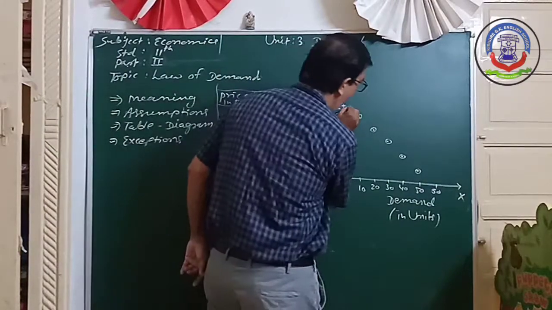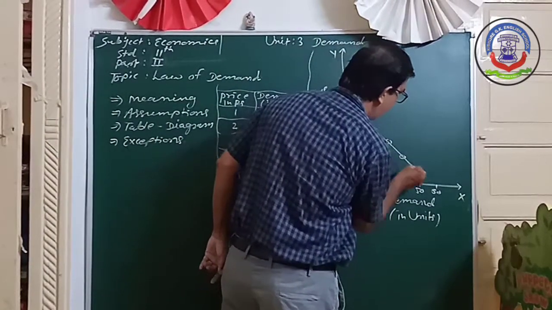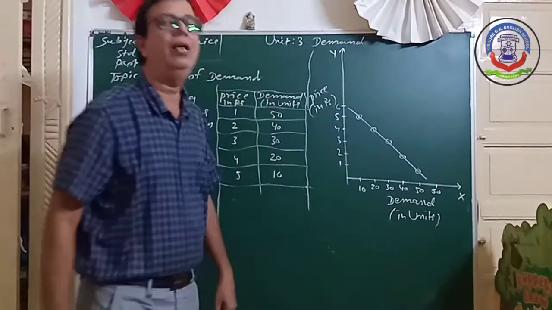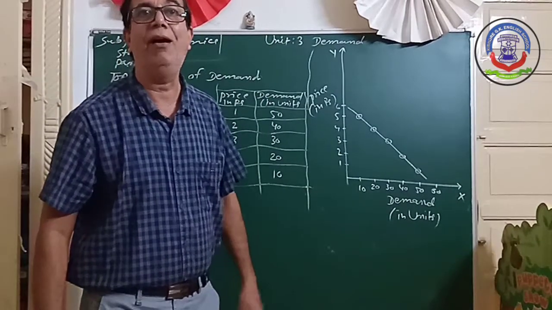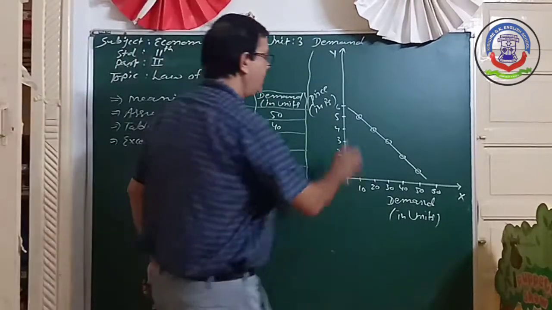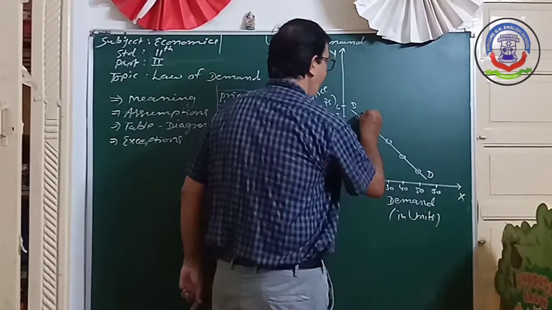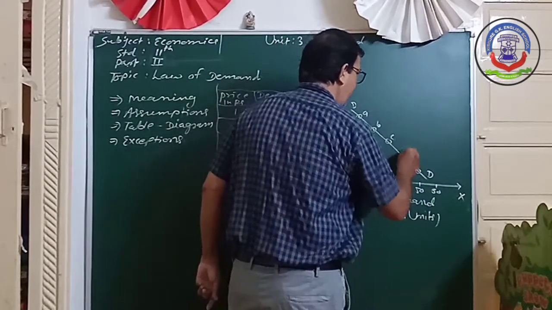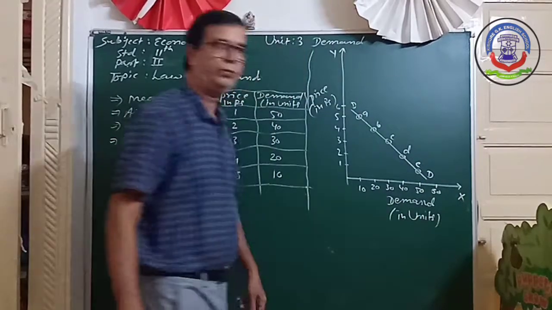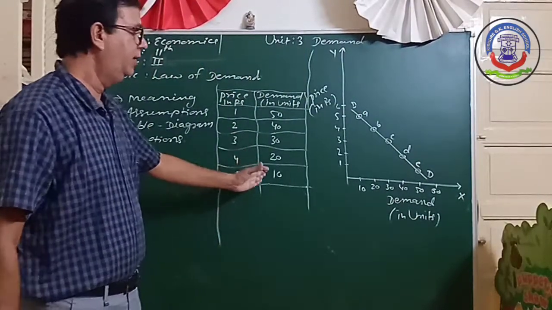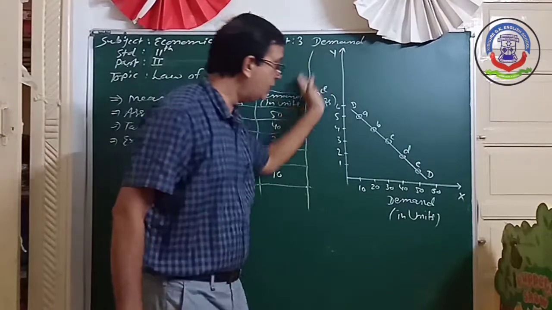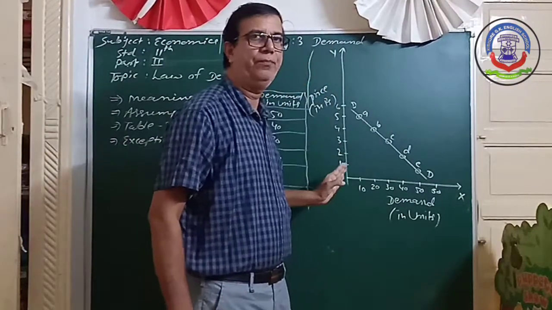Now you join all the points and you get a line, that is the demand curve. We represent it as DD. Here the points are A, B, C, D and E. So see here, now we explain this diagram.